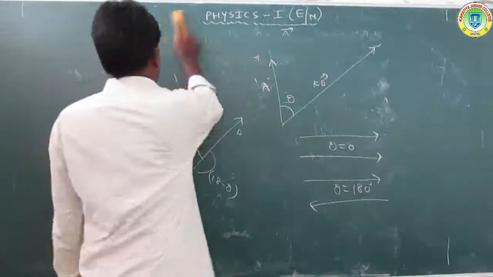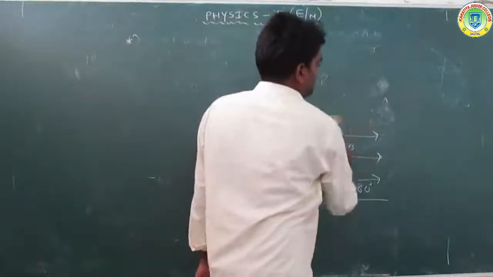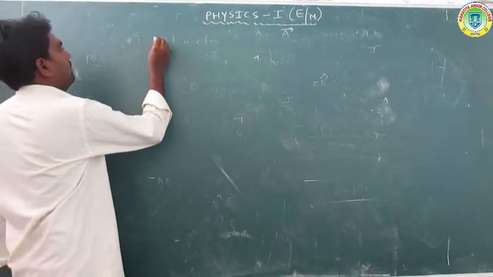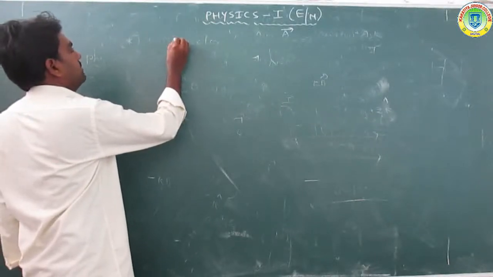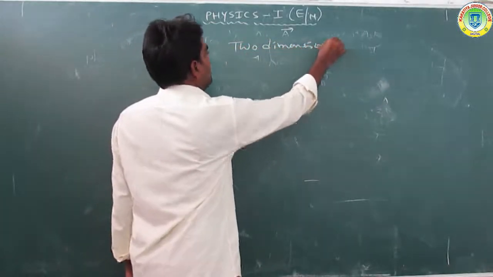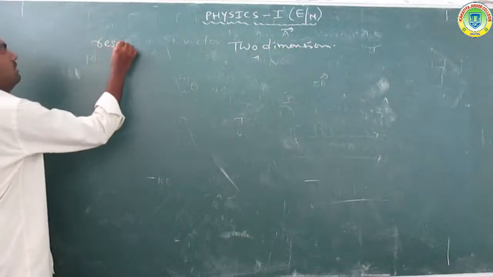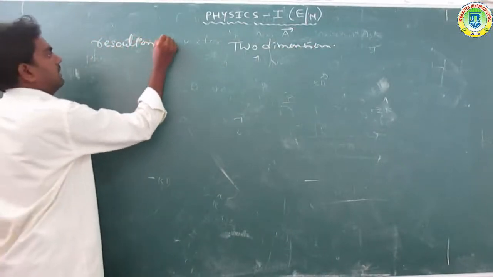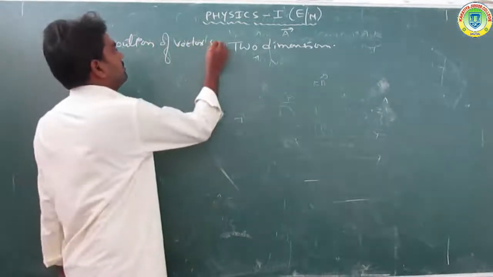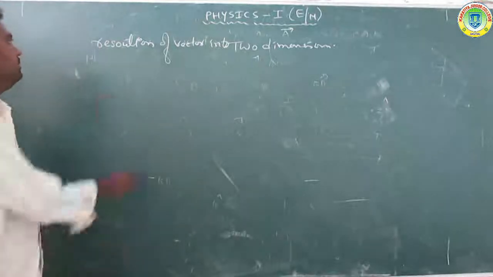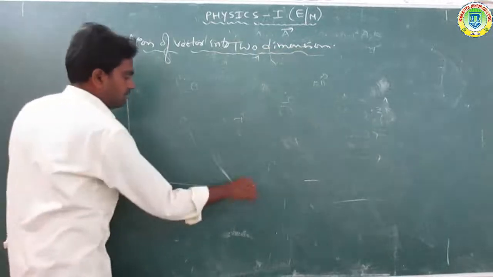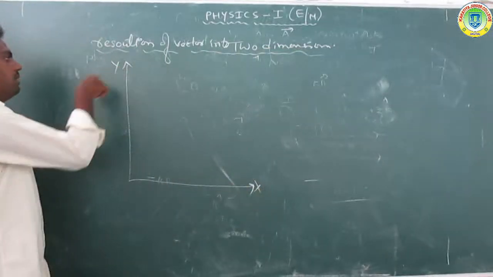Now we discuss another topic: the two-dimensional system, the resolution of a vector into two dimensions. Here take the x-axis and the y-axis.